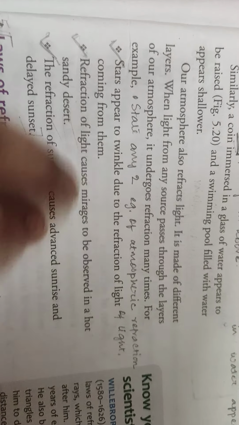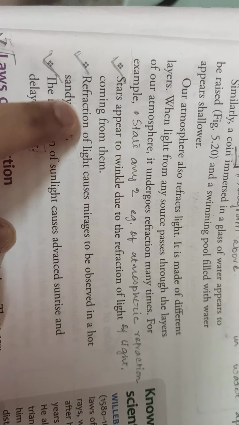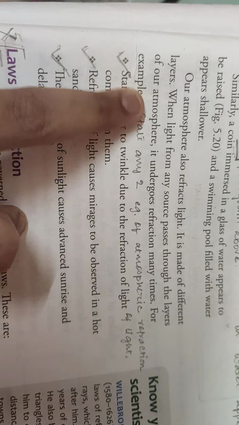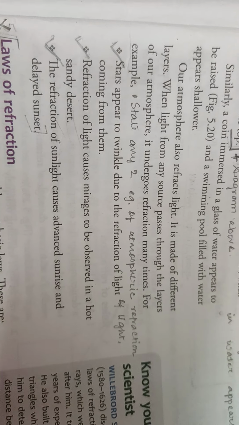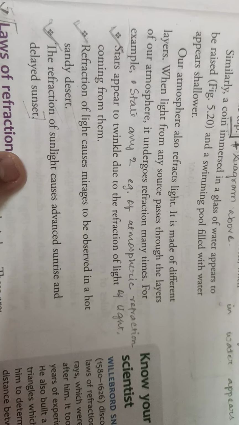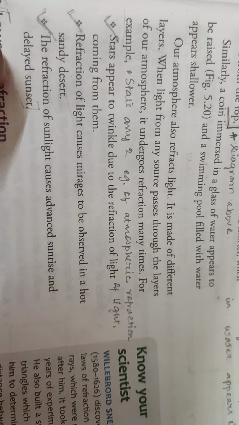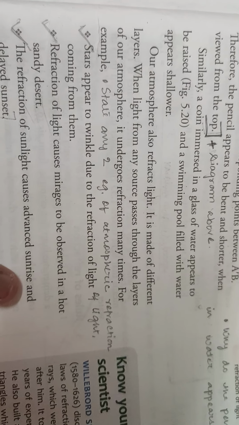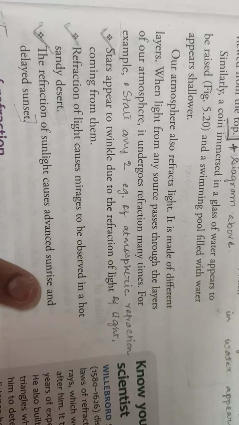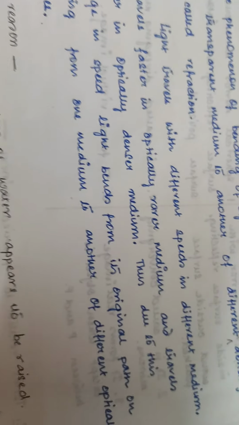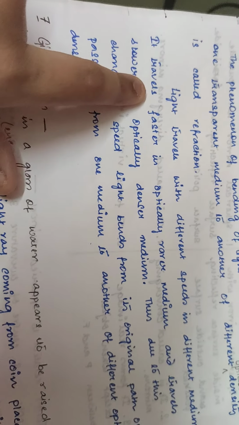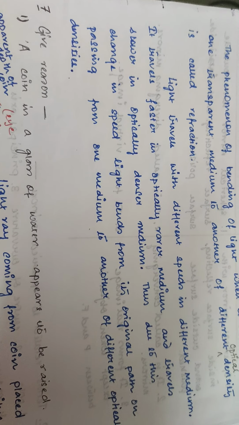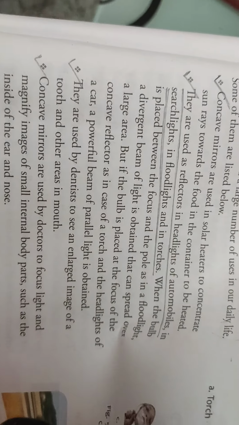And the remaining 2 points are as they are. I think you have not committed any mistakes while writing these 2 points. But some of you have mixed up. You forgot that I told you these 3 examples are the examples of atmospheric refraction of light. What you have done, you have written this part, but this is the reason of refraction. Don't mix them up.